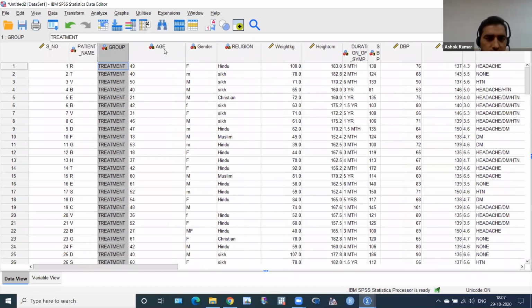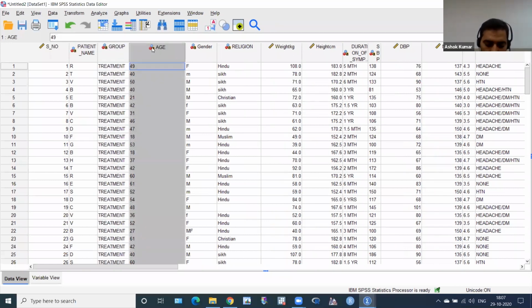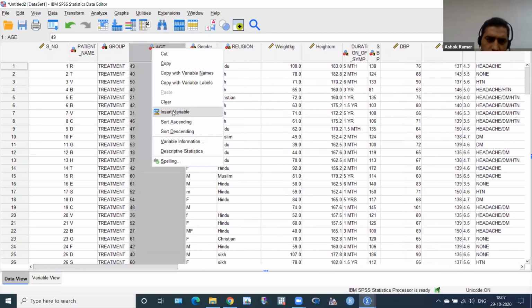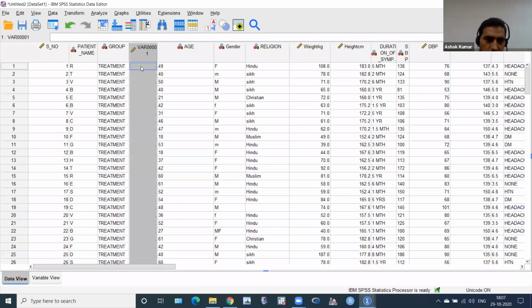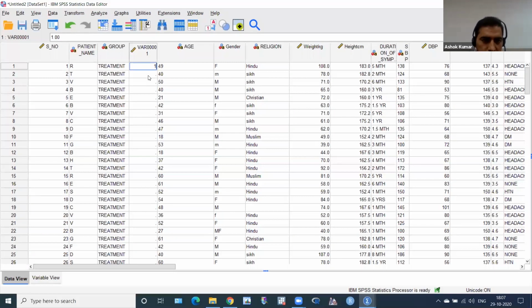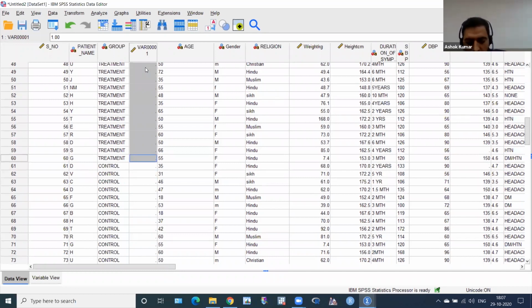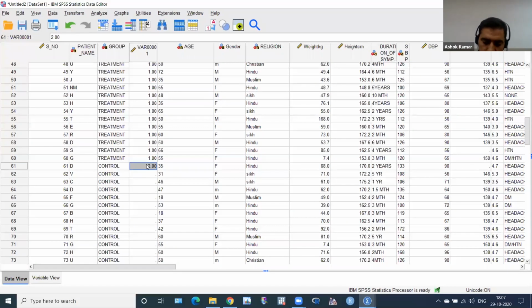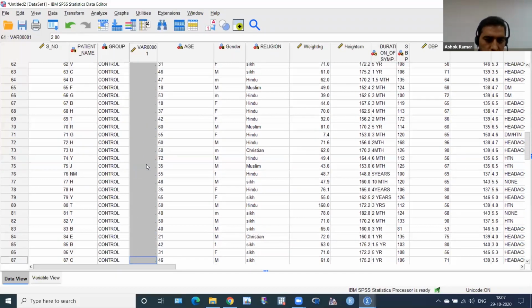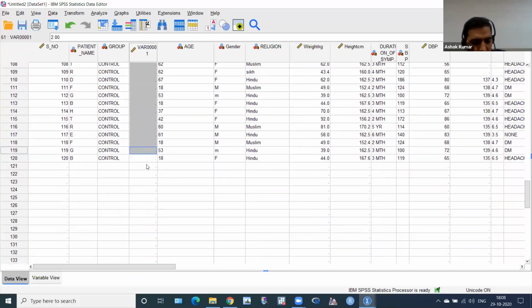So just click here on age, then right click, and then insert variable. You know very well about this. And then I want to give one code, one number, 1. Then click here. Again, click here, Control C, then up to this. Very good. Shift and down arrow, then Control V. I will not explain about this again. Then again click, Control and C, then shift and down arrow. Okay, I have given this. Very good. Then Control V.